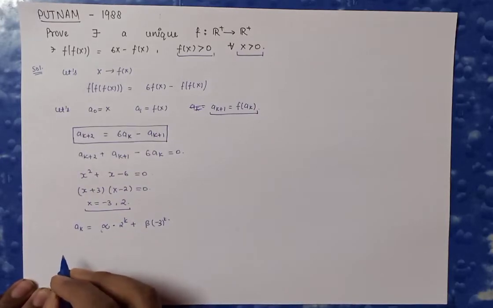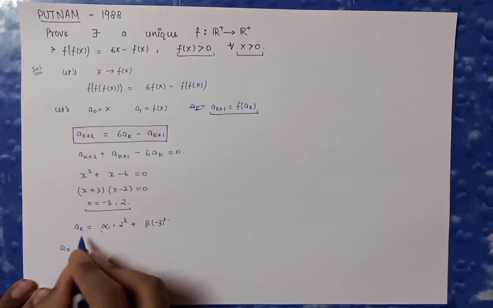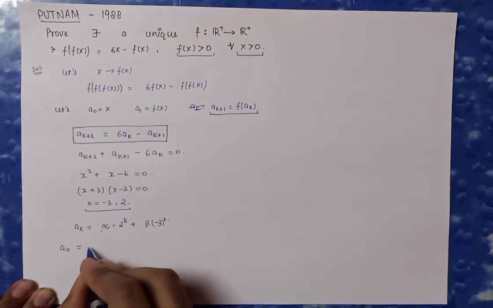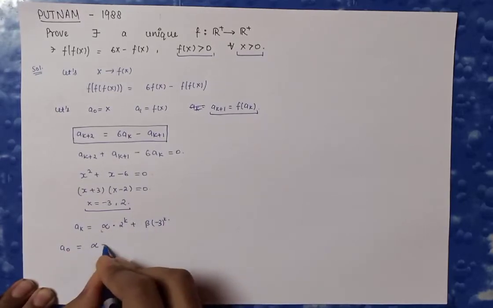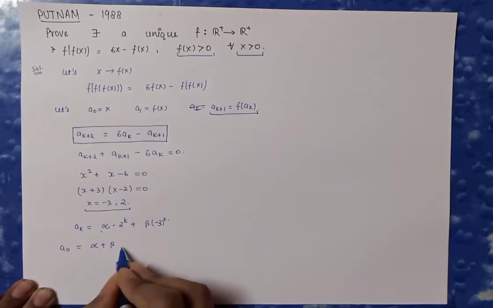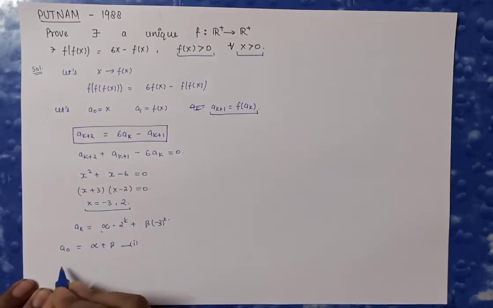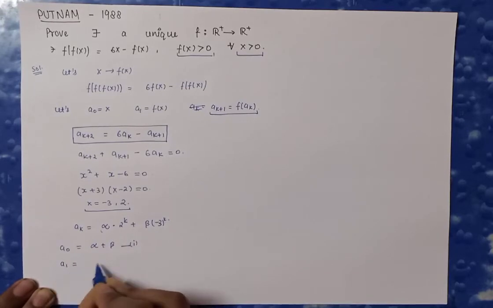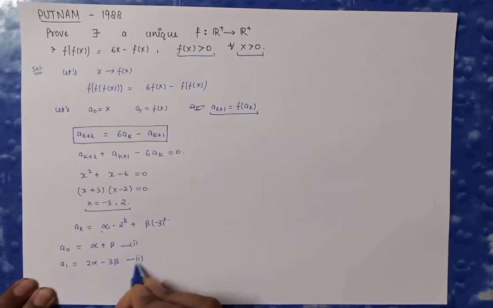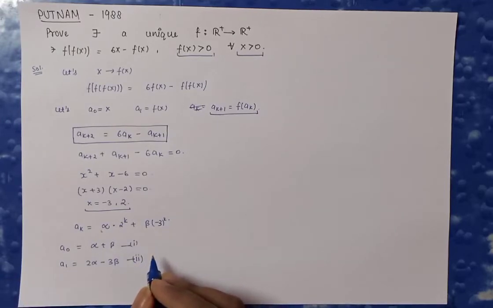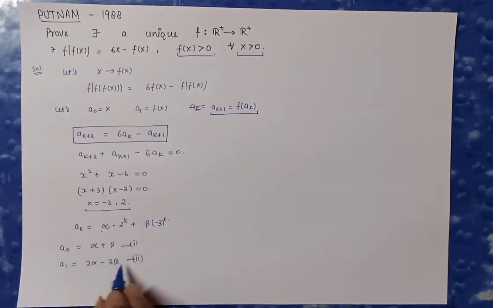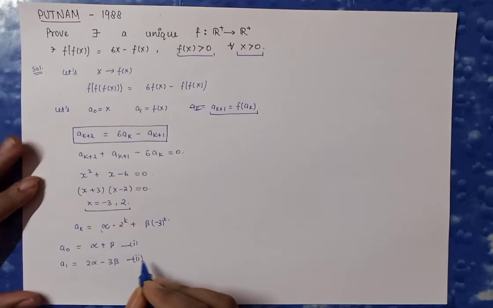So now let's substitute k equals 0, then it will turn out to be alpha and this will also be beta. So a0 equals alpha plus beta. This we call equation number 1. Then I am going to k equals 1. Then a1 equals 2 alpha minus 3 beta. This I am going to say equation number 2. I have two variables alpha and beta and we have two equations, so no need of a third equation. We can directly find out the value of alpha and beta from here.